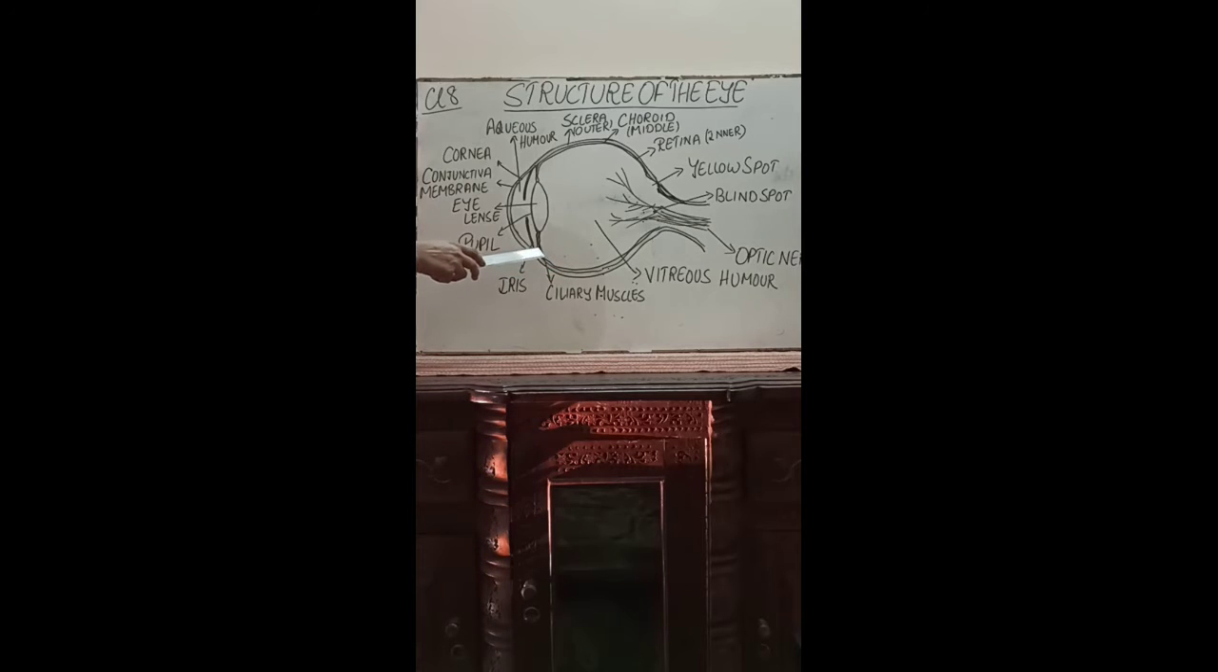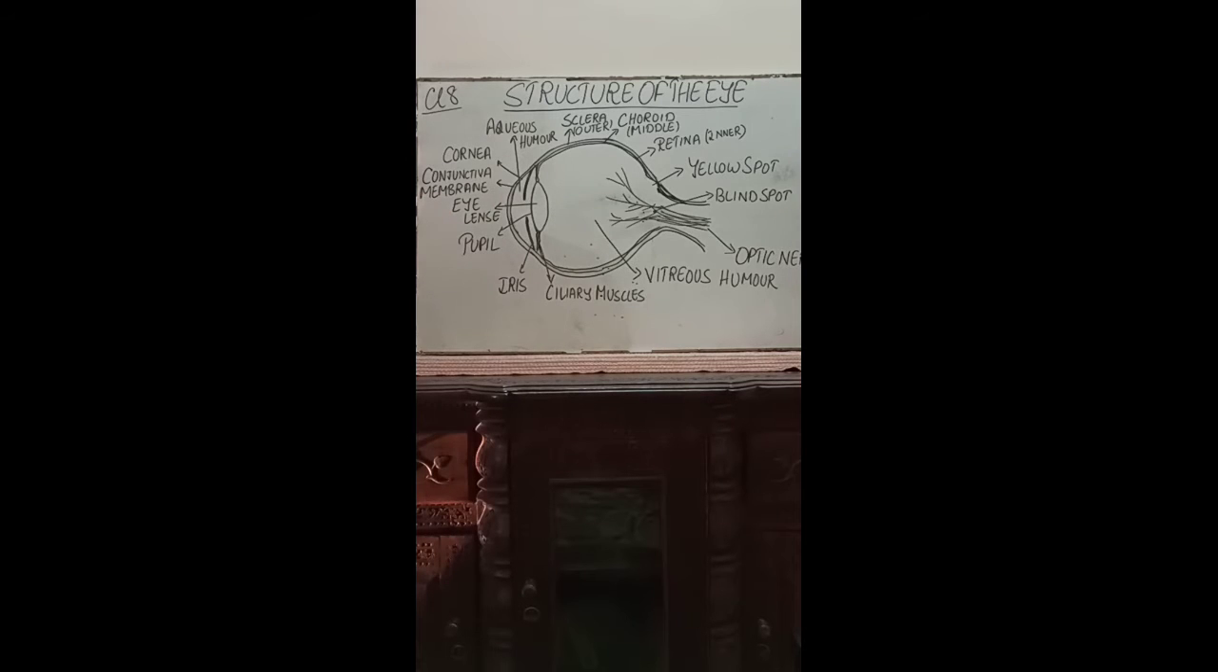As you can see, it is oval in shape, and the outer covering of the eye we call the conjunctiva membrane. The outer covering is called the conjunctiva membrane. Now the conjunctiva membrane protects the eye over the eyeball. So it's the outer covering and it protects the eye.